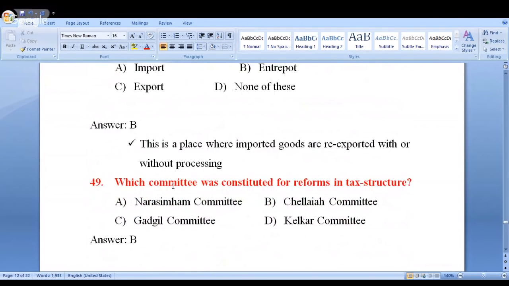Which committee was constituted for reforms in the tax structure? Yesterday we understood this. It is the Raja Chelliah committee, and option B is the answer. These are the places where you are not expected to spend more time, since these are direct facts. Within a very short period of time you come to a conclusion, put the answer, and move ahead. This is how you save time in the examination hall. Next.